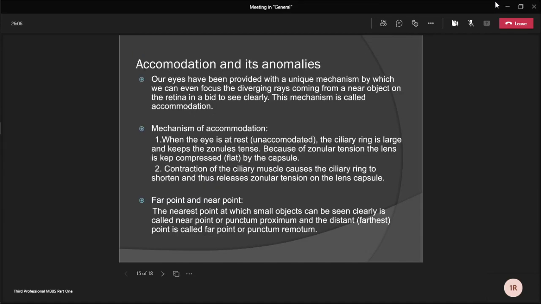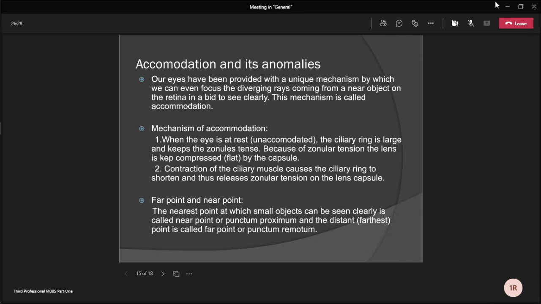Next is accommodation and its anomaly. Our eyes have been provided with a unique mechanism by which we can even focus the diverging rays coming from a near object on the retina in a bid to see clearly. This mechanism is called accommodation.